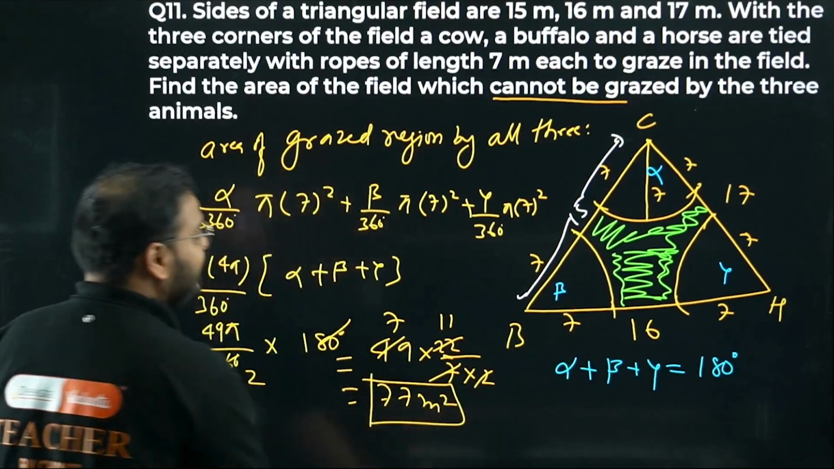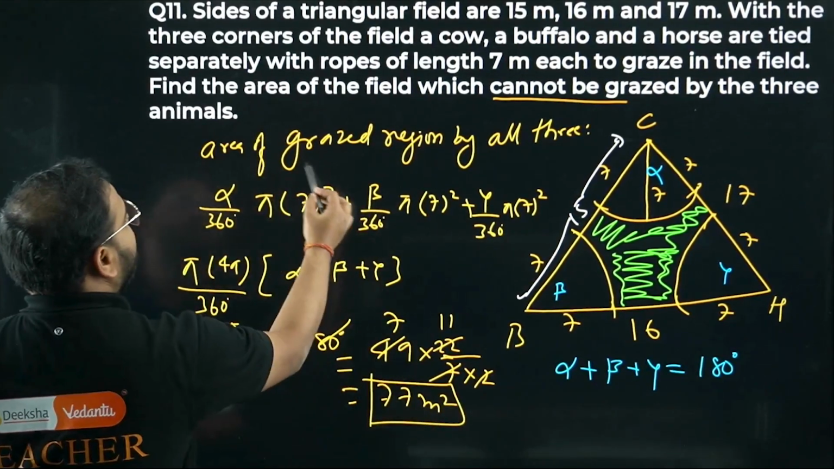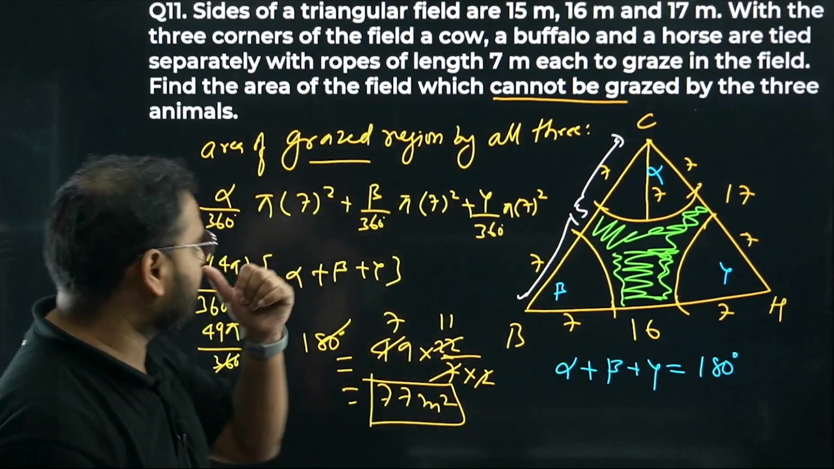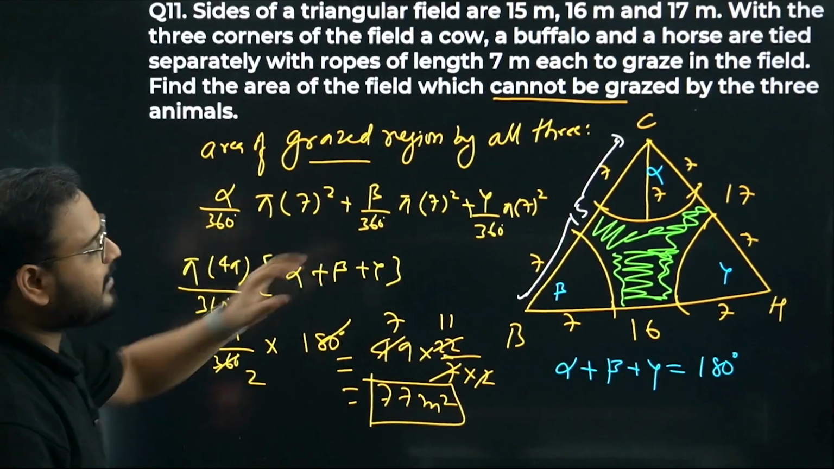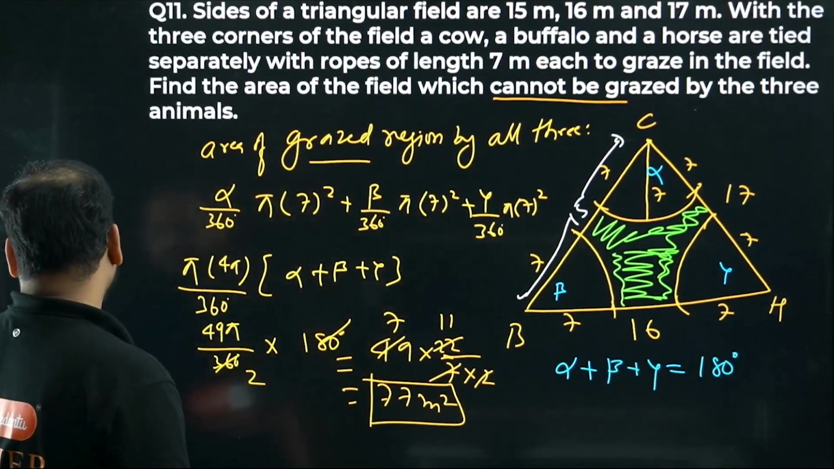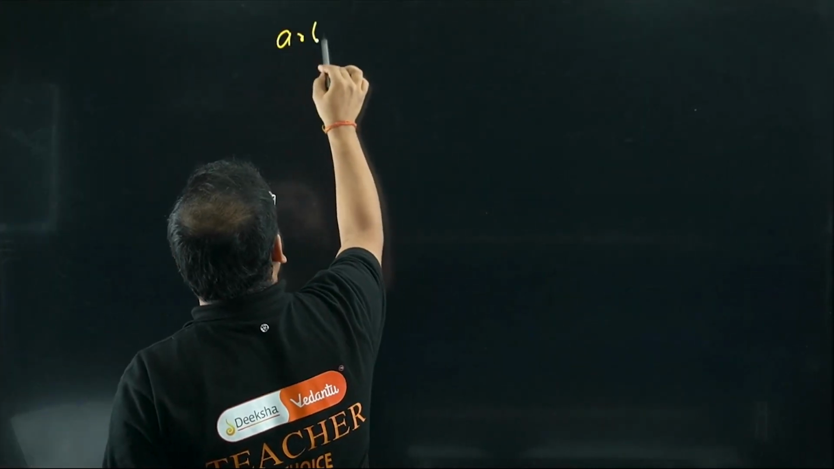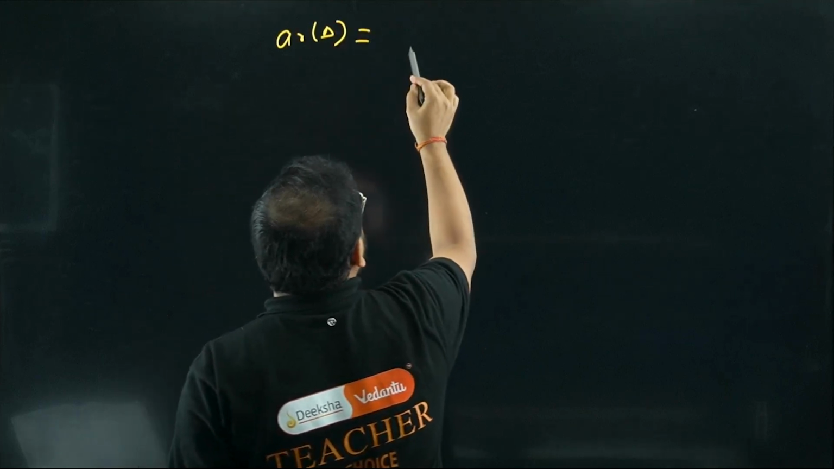Area grazed. Very important. Area grazed. They're looking for the area which cannot be grazed. The shaded region, the green part. To find that, I have to find the area of triangle first. Okay, so let's just check this out. Area of triangle. How can you find this?